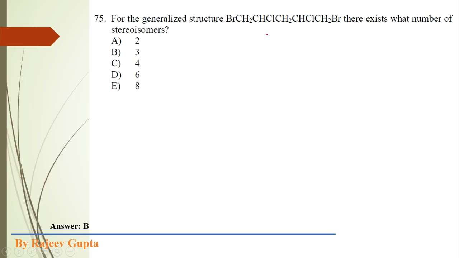First of all, we see in this structure a symmetric molecule where a plane of symmetry is possible. If we apply a plane on this side, we can say this is a symmetric molecule, with chlorine and bromine here and chlorine and bromine here.